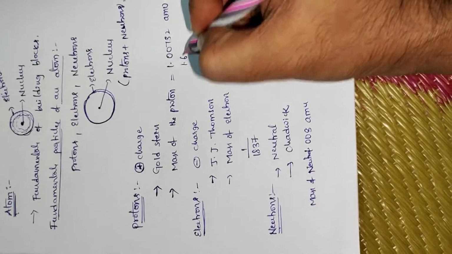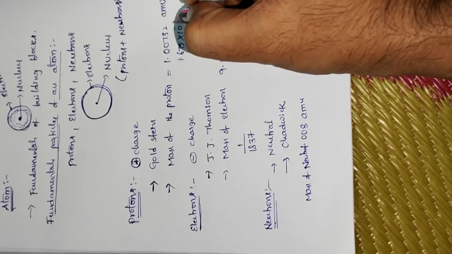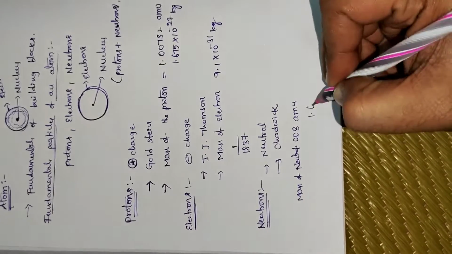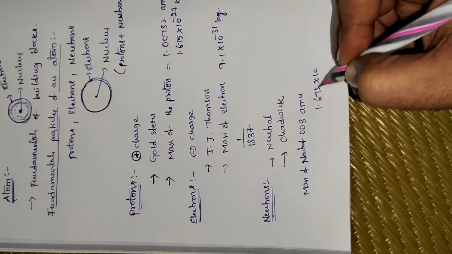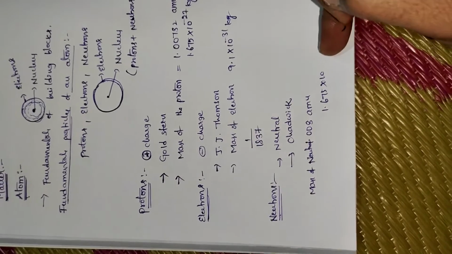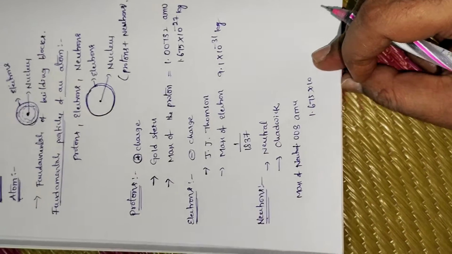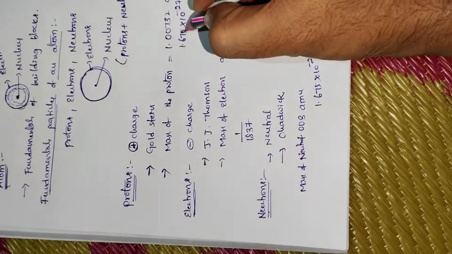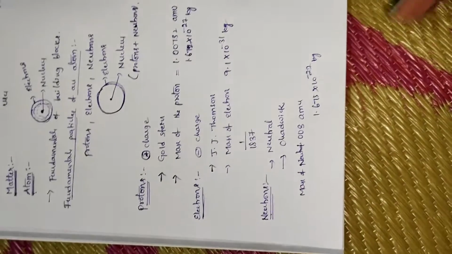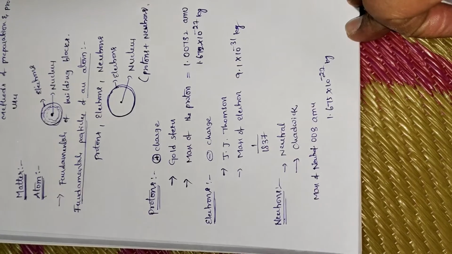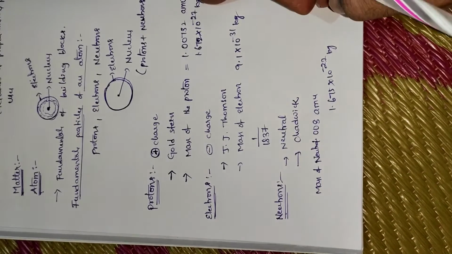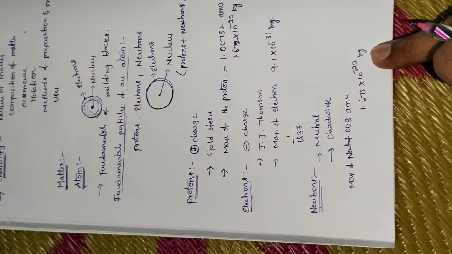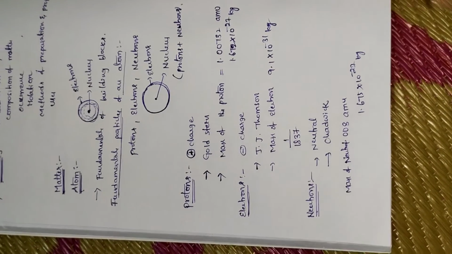The neutron mass in kg is 1.675 into 10 to the power of minus 27 kg. Both have almost the same mass, but compared to the proton, the neutron has slightly more mass.